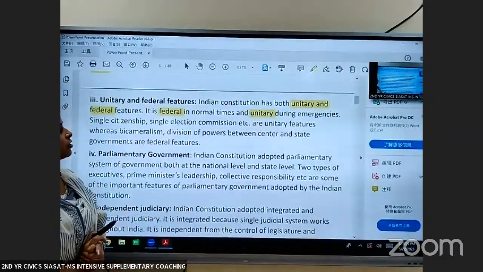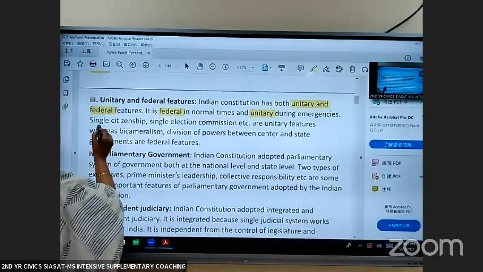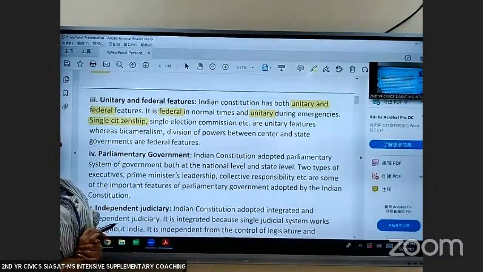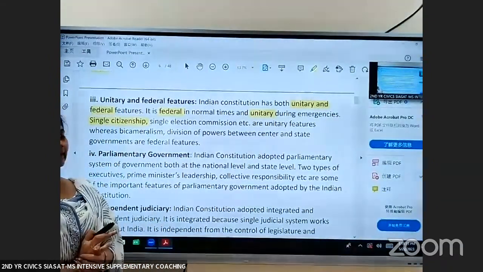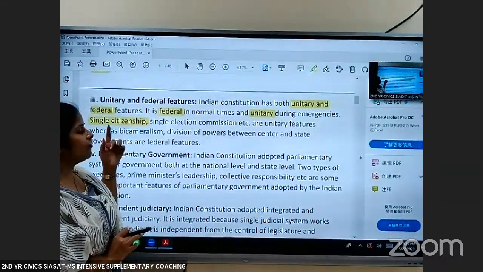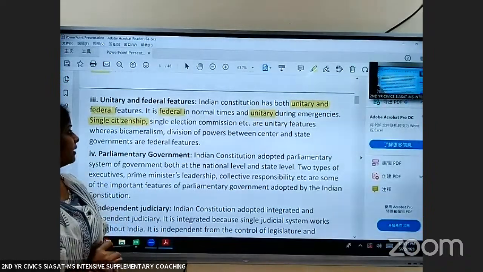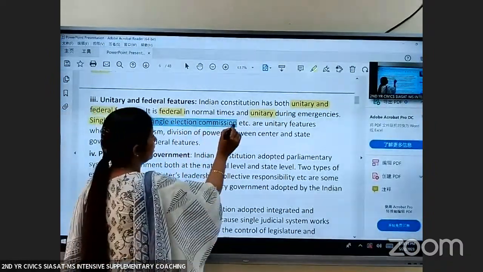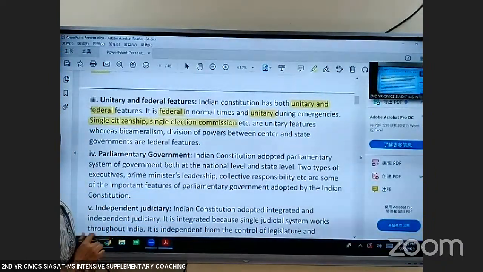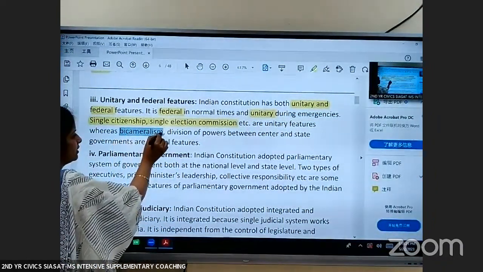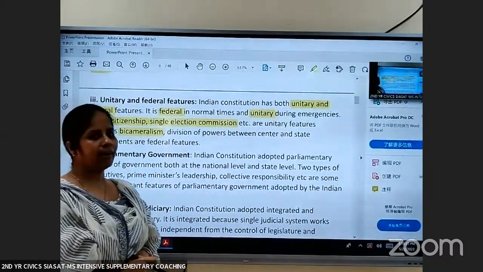So what are the features of unitary government? Let us see. Single citizenship. Irrespective of your place of birth, you are called as Indian. So it is a feature of unitary government. Then single election commission are some of the unitary features, whereas bicameralism. Now, what is bicameralism?